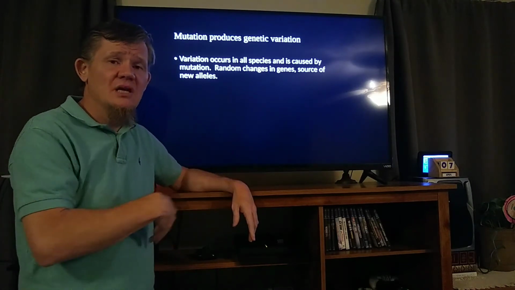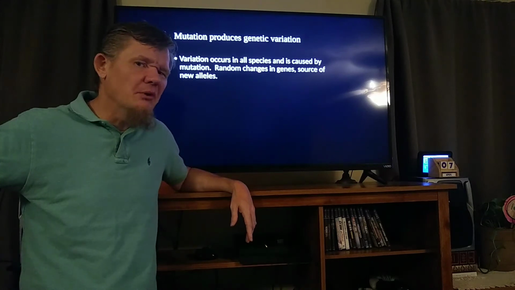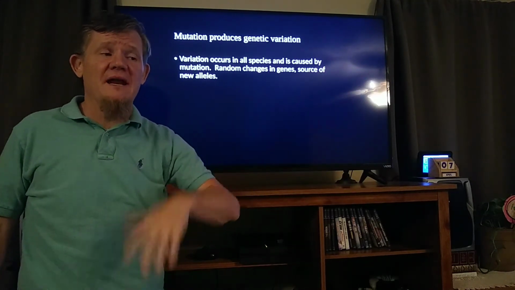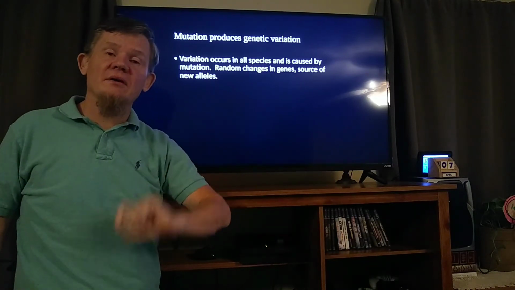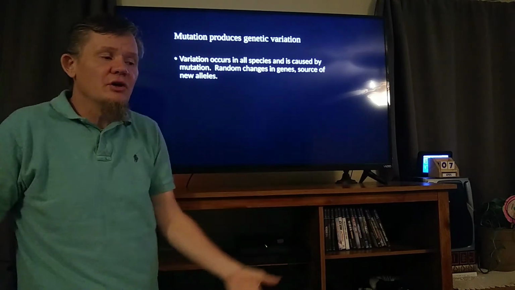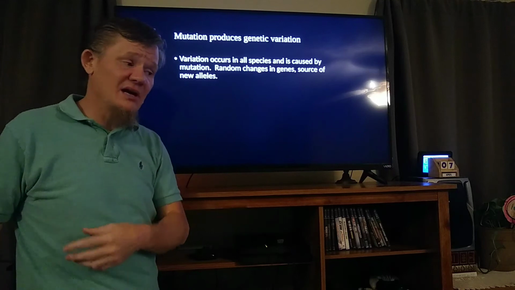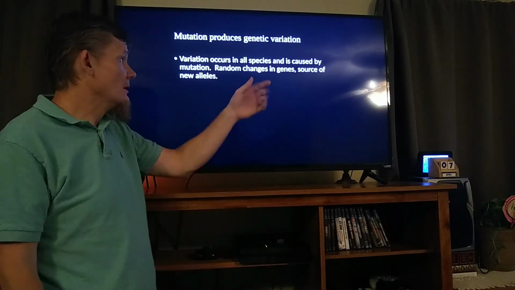If a good mutation is 1 in a million, and there are 7.5 billion people, that means there are 7,500 people out there that have a beneficial mutation. When you have a large enough population, you're going to have individuals with good mutations. You're also going to have a lot of them that die, but that's okay. There's always more people.